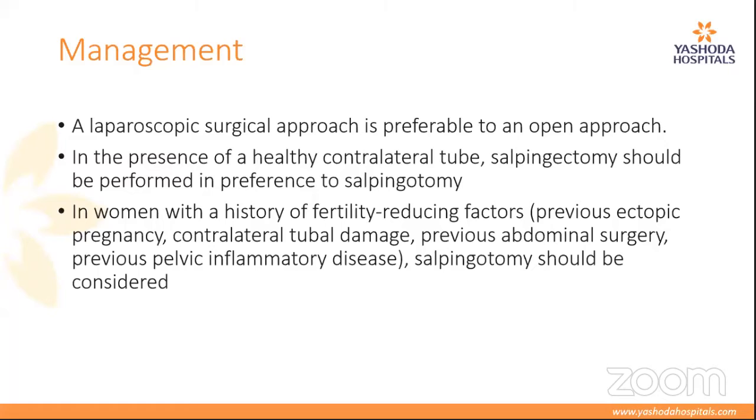So we have to stick to these guidelines and explain that the evidence tells us that in the presence of a healthy contralateral tube, the other tube is healthy, salpingectomy, removing the unhealthy tube, is preferred to salpingotomy, that is opening up of the tube. But in women who have a history of fertility reducing factors, like a previous ectopic pregnancy, or if the other tube is damaged, she has got only one tube, and even in that the ectopic has come, then you have to think of salpingotomy, that is opening the tube and just removing the pregnancy.